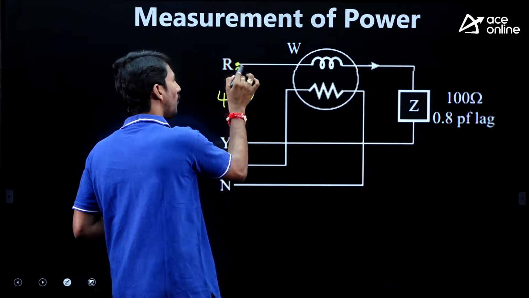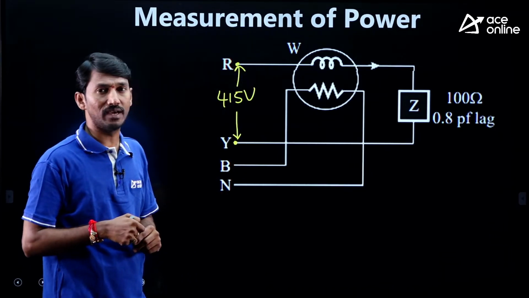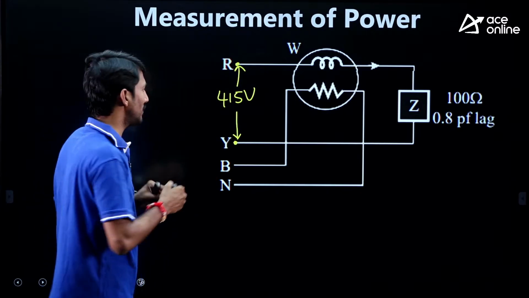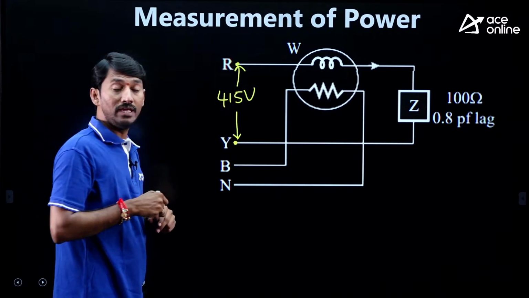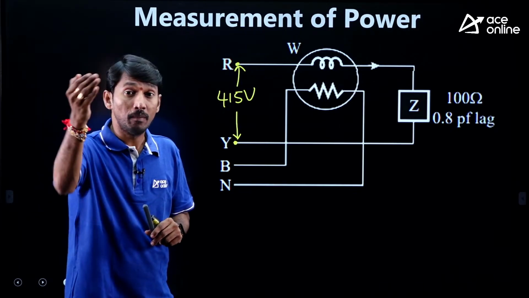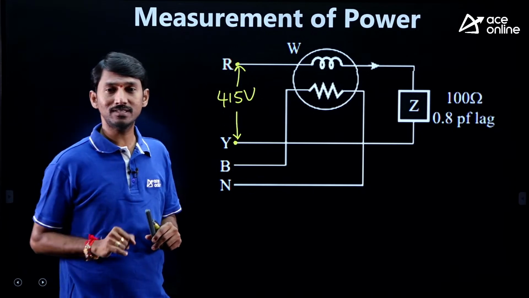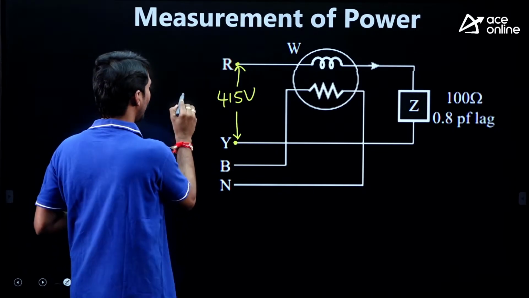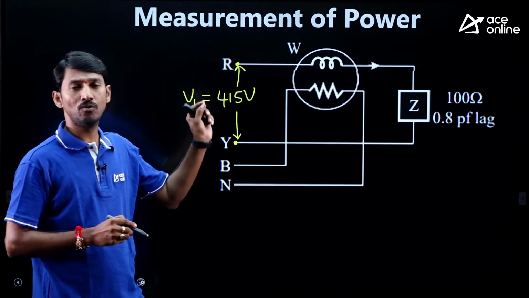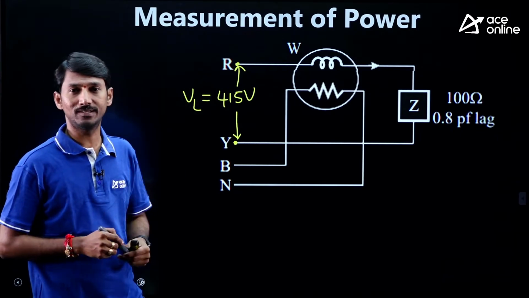Now tell me, is this 415 line voltage or phase voltage? Line voltage, because it is between R and Y. Anything between R and N, Y and N, B and N would be phase voltage, but he has given R and Y. So this is 415 volt line voltage.